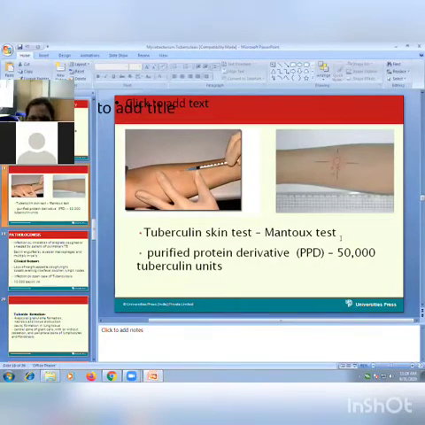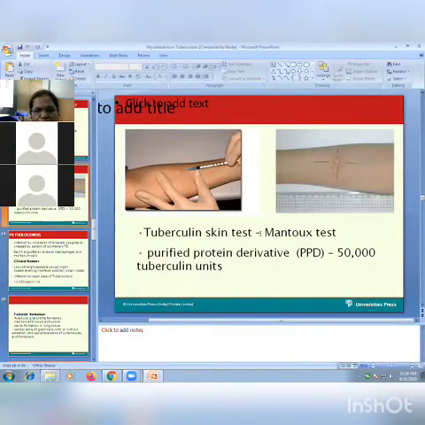So this test is used to study the immunity as well as infection of the person. This is the one type of test also called as hypersensitivity reaction. Hypersensitivity means exaggerated immune response we can study with the test. So how the test is done? Tuberculin test means this is nothing but extract of tuberculosis bacilli is injected.